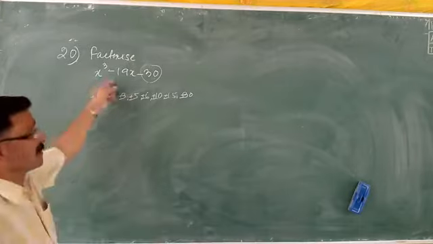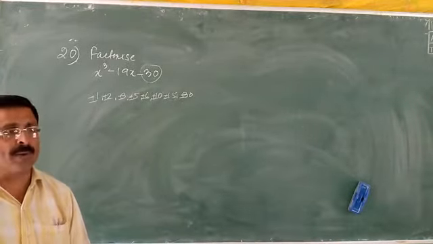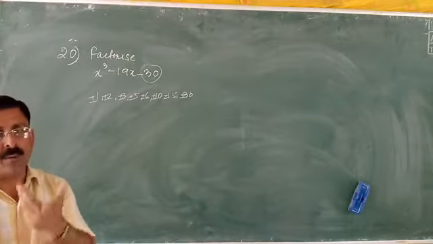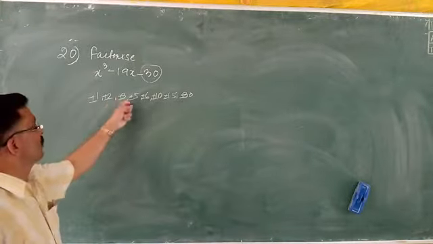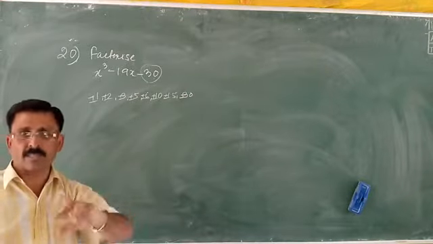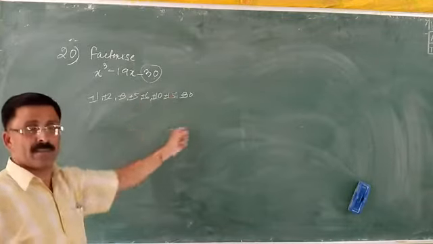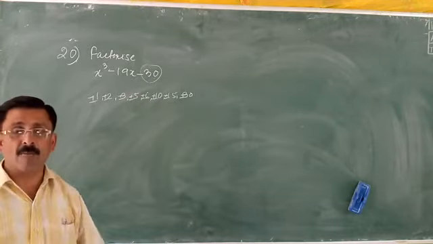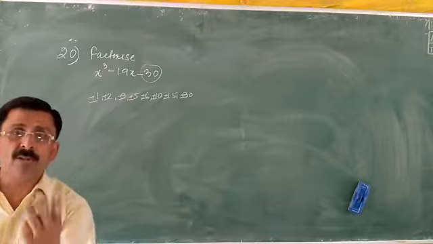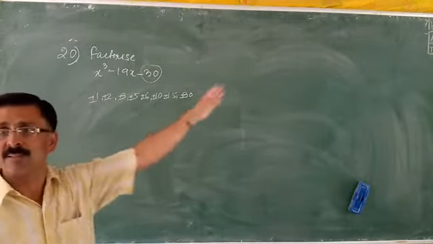Now what is the degree of this? 3. That means you will have how many factors? 3. And how many numbers do you have here? See. 1, 2, 3, 4, 5, 6, 7, 8. And 8 twos are 16, because positive and negative both you have to see. So, sir, total there are 16 numbers here. Out of these 16 numbers, any 3 of them only can be the factors. The remaining will not be the factors of this expression.